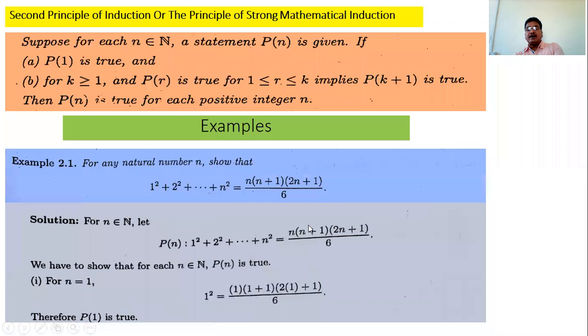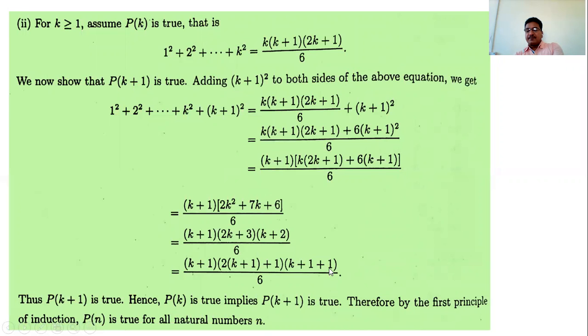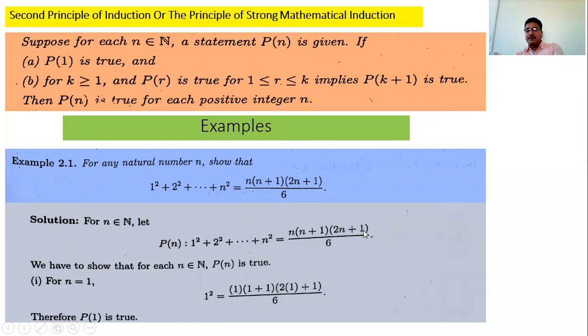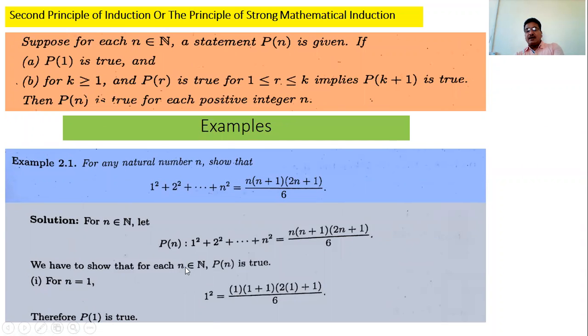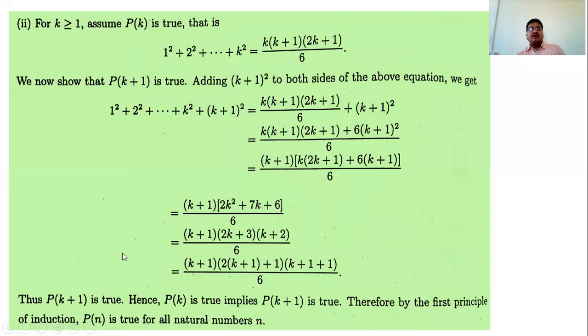And if we substitute n as k plus 1, then what do we have? k plus 1, then k plus 1 plus 1, that is this factor, and then 2 in bracket k plus 1 plus 1 means this factor. This means that Pk plus 1 is true. That is, this Pn is true for n is equal to k plus 1. That is the second step of this mathematical induction: assume Pk is true, this is our assumption, and the proof is that Pk plus 1 is true.